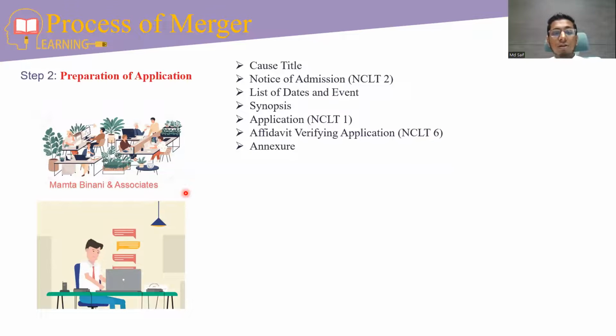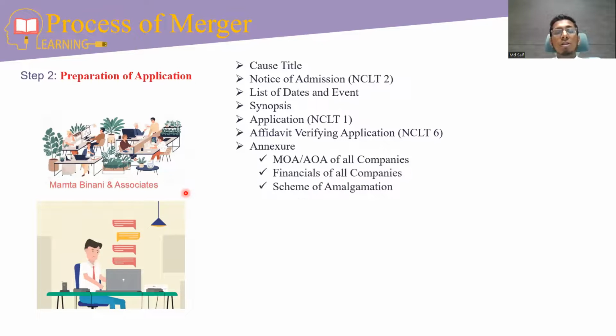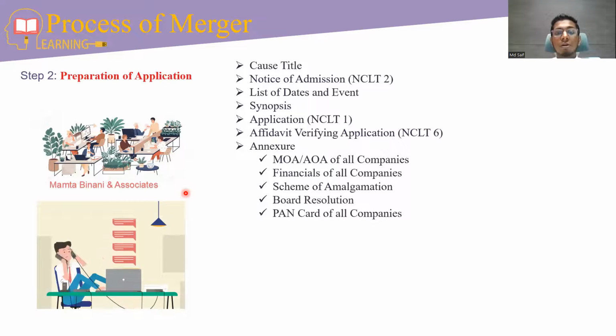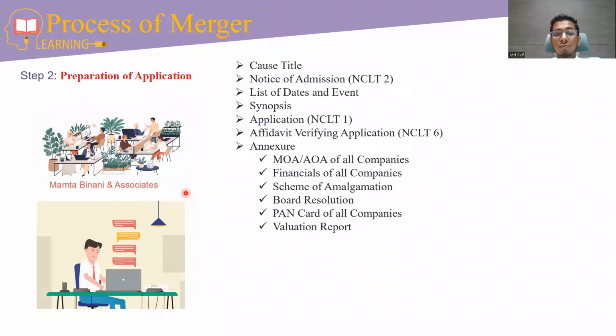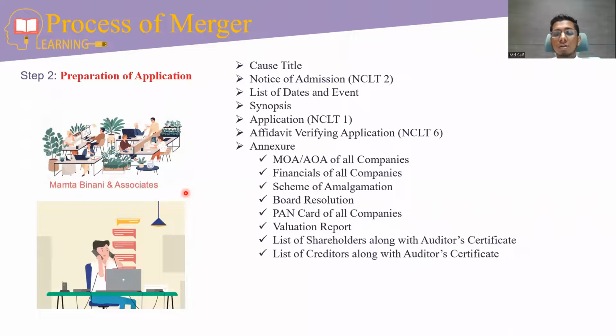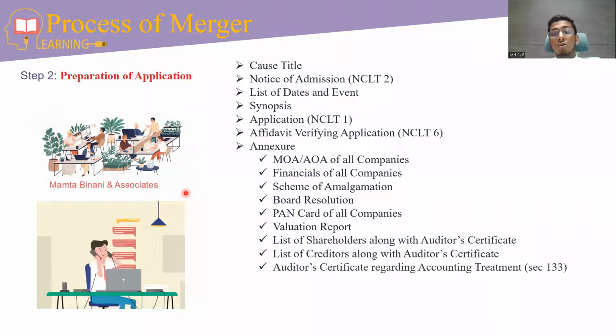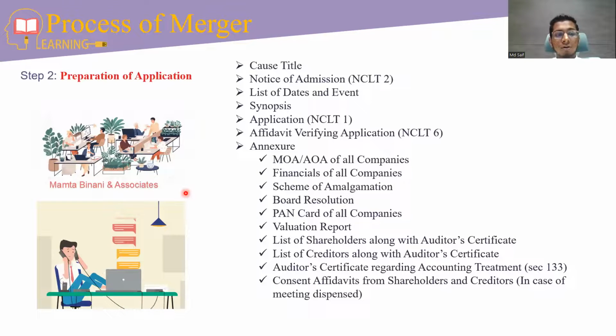Then we have to annex some annexures like MOA, AOA of the companies, financial statements, scheme of amalgamation, board resolution, PAN card of all the companies, valuation report determined by a registered valuer, list of shareholders along with the auditor certificates confirming the said list, then list of creditors along with auditor certificates, then auditor certificate regarding accounting treatment as per section 133 of the Companies Act, then consent affidavit from shareholders and creditors.